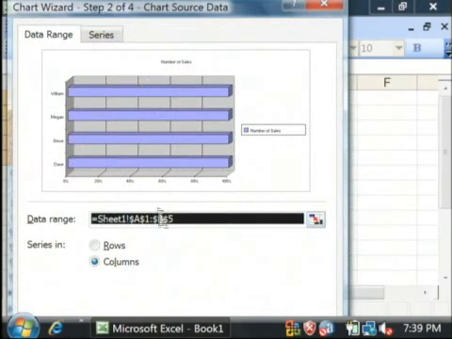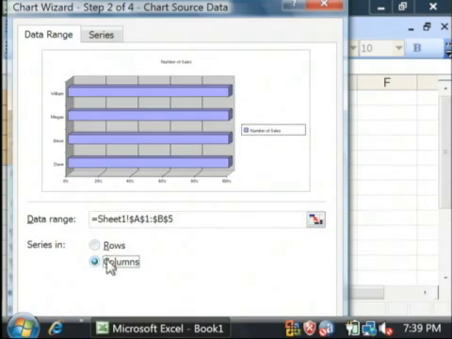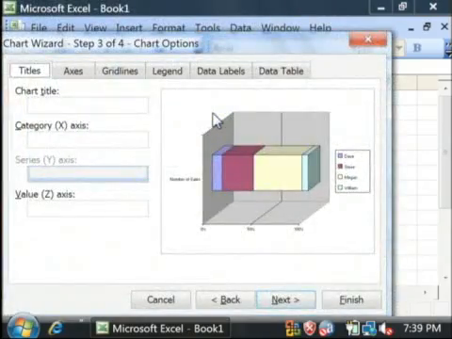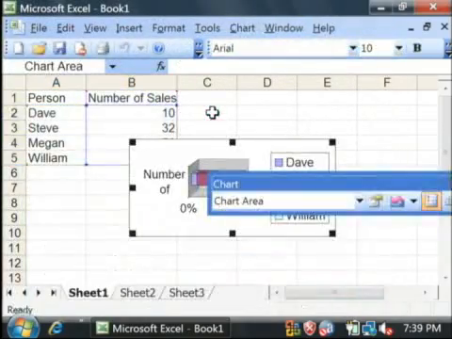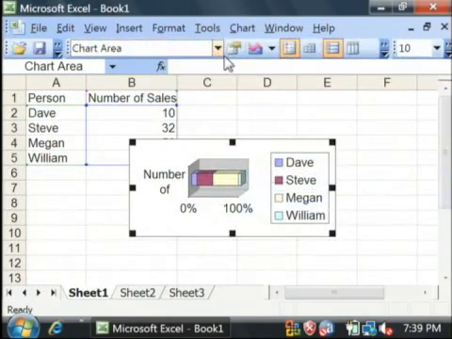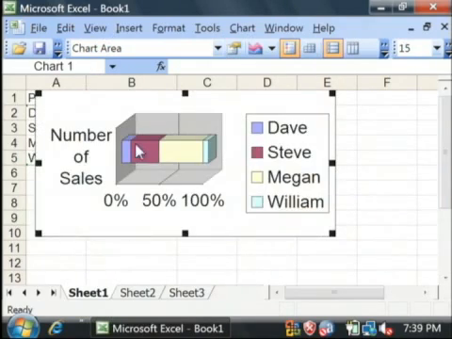It's going to tell me exactly what data range I'm using, as well as what the data series are in. I'm going to select rows, and that's going to create for me a little bar graph that shows me the percentage of sales. I just pressed enter through all of those windows that popped up to get the default values. Here's our bar graph created in Excel and labeled for us and colored.